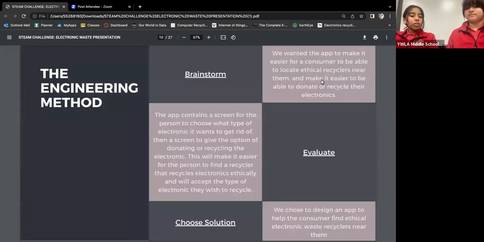So to create our solution, we use the engineering method. We brainstormed that we wanted the app to make it easier for a consumer to be able to locate ethical recyclers near them and make it easier to be able to donate or recycle their electronics. The app contains a screen for the person to choose what type of electronic it wants to get rid of, then a screen to give the option of donating or recycling the electronic. This will make it easier for the person to find a recycler that recycles electronics ethically and will accept the type of electronic they wish to recycle. When choosing a solution, we chose to design an app to help the consumer find ethical electronic waste recyclers near them.